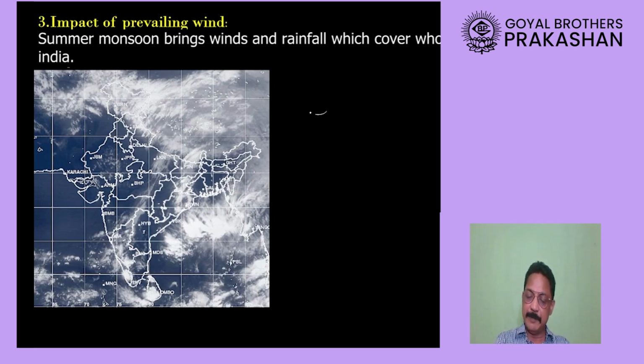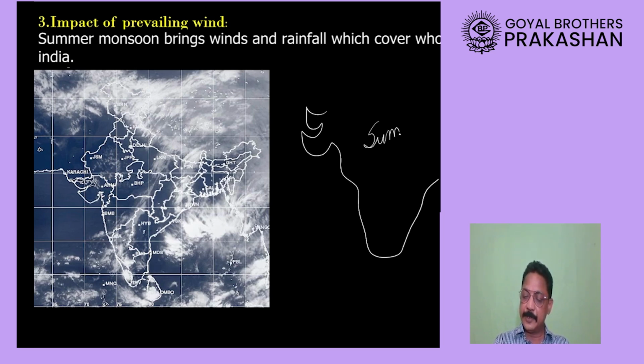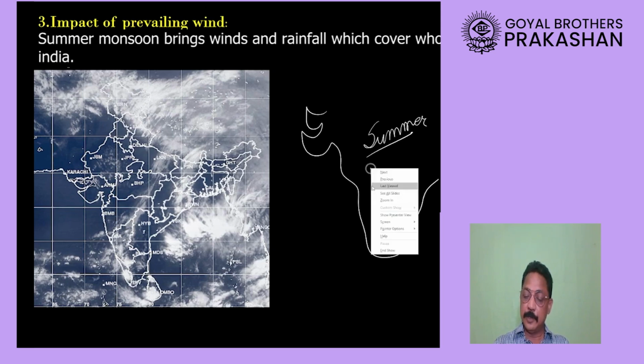Okay, what is this impact of prevailing winds? If I draw here India, if I write here summer, it means during summer in India there is going to be the low pressure. And because in India there is going to be the low pressure, at that time there is going to be the high pressure in the southern part. And what will happen because of that? You are right.